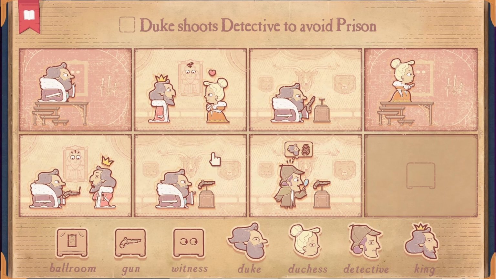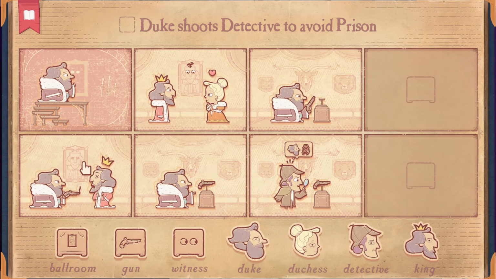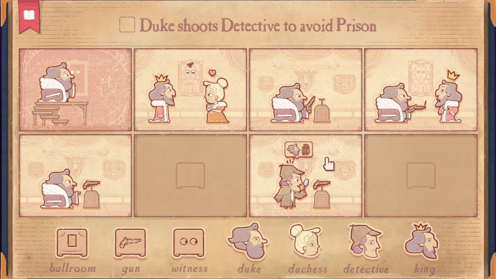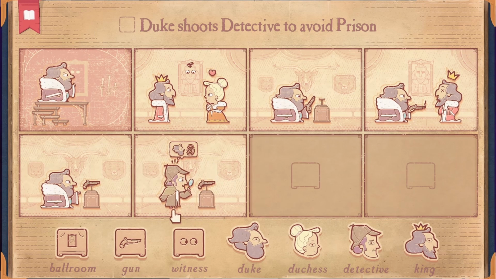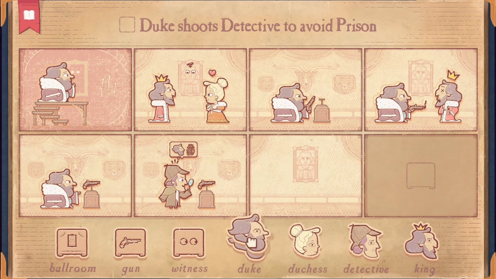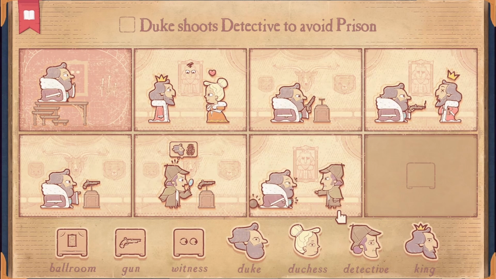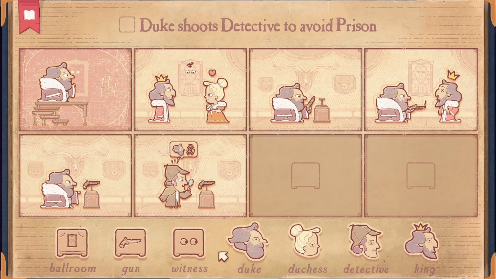So maybe we don't actually need a witness here. Puts the gun back, he sees it. But he's gonna arrest the Duke though. But we have to use the witness. Oh, the witness was used here. So I definitely know these top 4 are right.